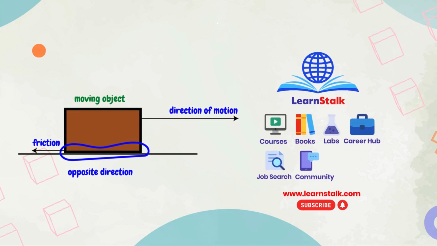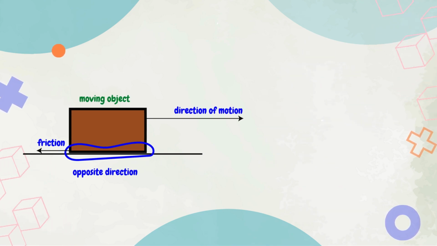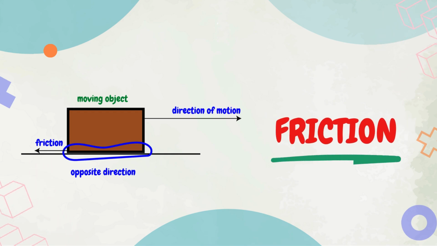Imagine a world without friction. Cars wouldn't stop, you couldn't walk, and even writing with a pen would be impossible. Sounds like chaos, right? Let's break down the force that literally keeps our world moving.